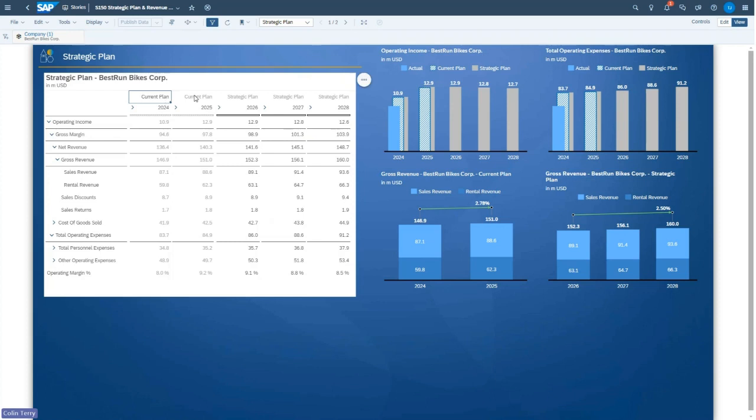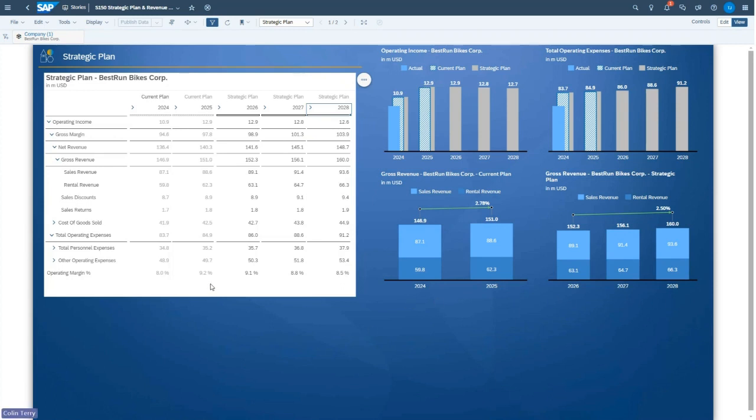We're showing current plan 2024 and 2025. We're also then showing a strategic plan for the next 3 years after that. So strategic plan 2026 through to 2028. And then on the right hand side over here, we have a number of graphics showing those figures in more detail. So for instance, here we've got a compound growth rate of 2.78% between 24 and 25, and then likewise 2.5% on 2026 to 2028.